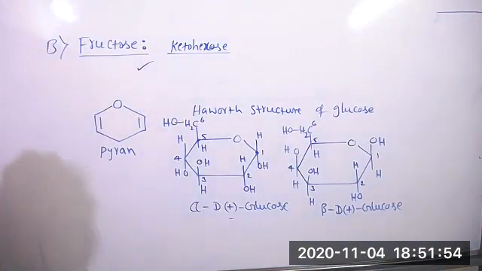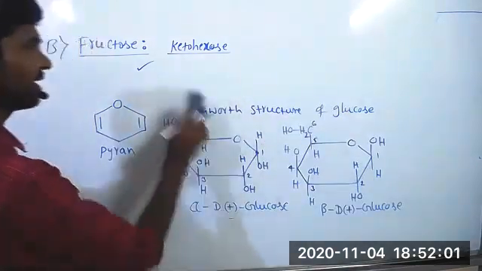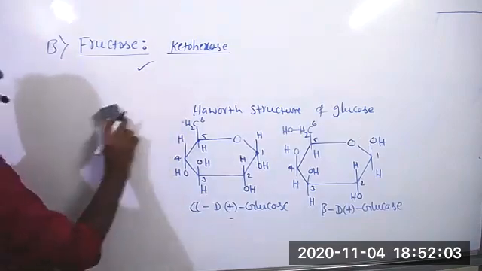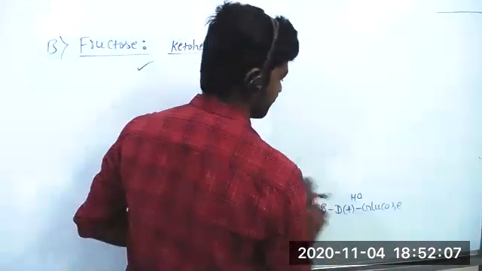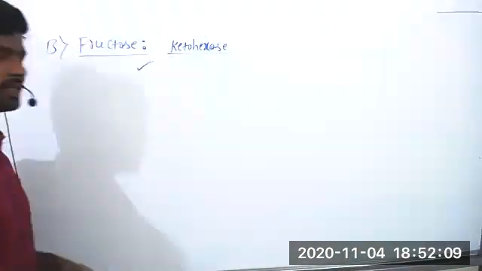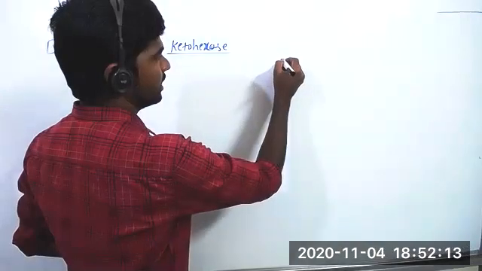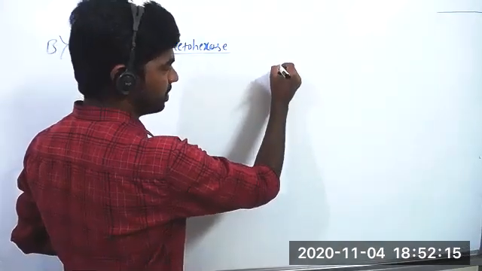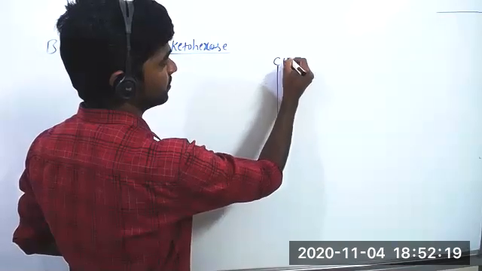Sir, can you show the structure of fructose? Yeah, I will give it here. We need not write all the chemical reactions. Whatever we wrote for glucose is not required here. Why, sir? No need again. If you learn the structures, that is enough. Glucose has an aldehyde functional group, but fructose has a keto functional group.